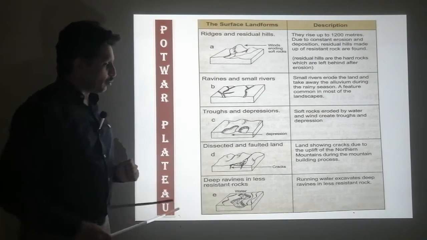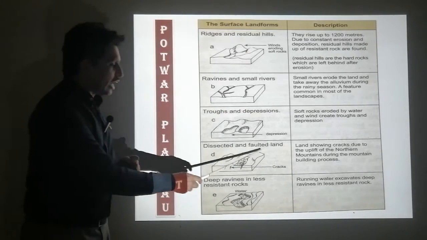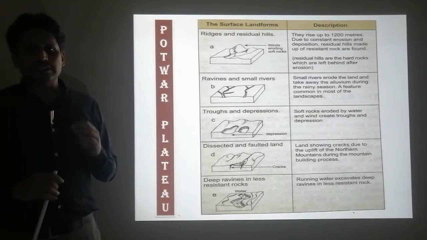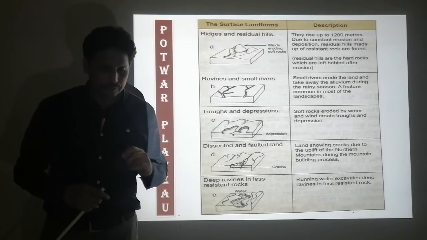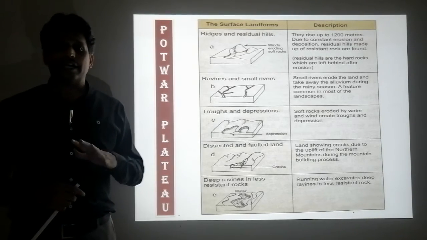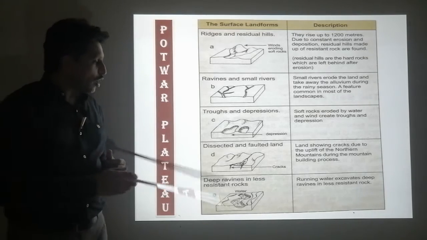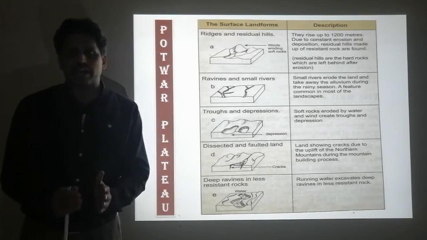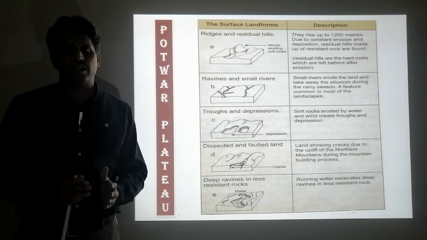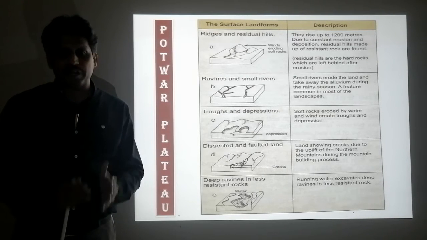Dissected and faulted land. The fourth feature is the dissected and faulted land. Dissected land means the land that has cracks is called dissected land, and faulted land means the deep crack is called faulted land. The land that has a deep crack.